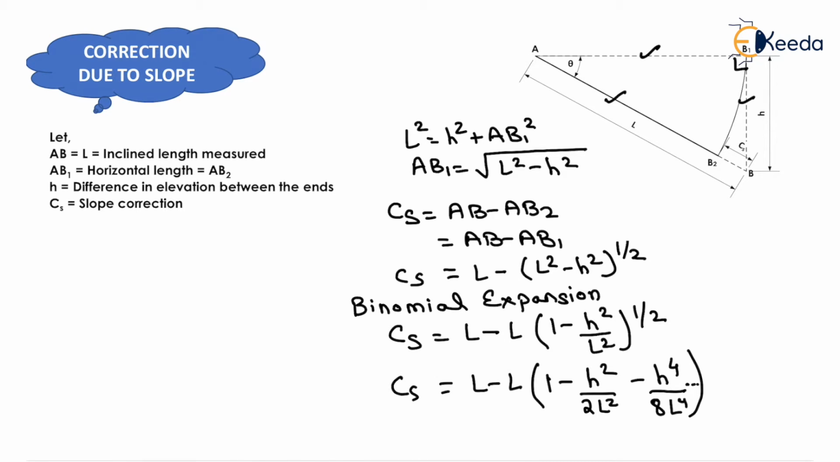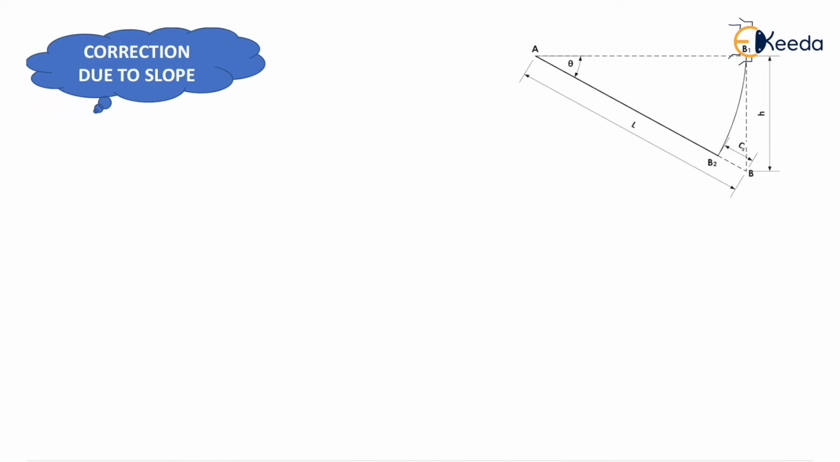Now as compared to H, the value of L will be very high. So the ratio of H to the power 4 upon L to the power 4 is very small. So we can neglect this value, and after this value we will neglect all the remaining values. So the formula will be equivalent to CS equal to L minus L times (1 minus H square upon 2L square).